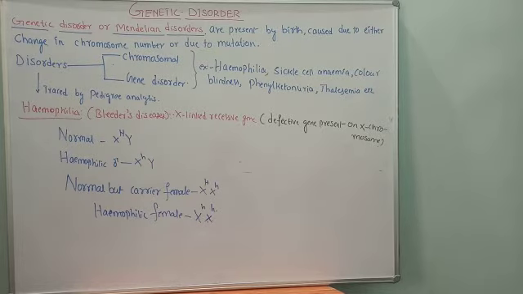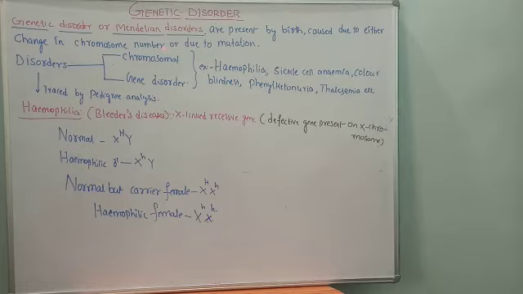In a more precise manner, genetic disorder in humans is studied under a specialized branch called human genetics. We have defined what genetics is. Genetics is a branch of science that deals with the study of inheritance of characters, isn't it? So it's the study of inheritance of characters in humans.